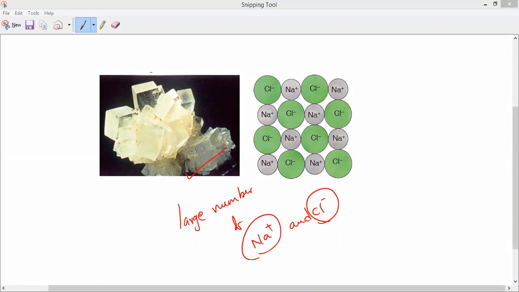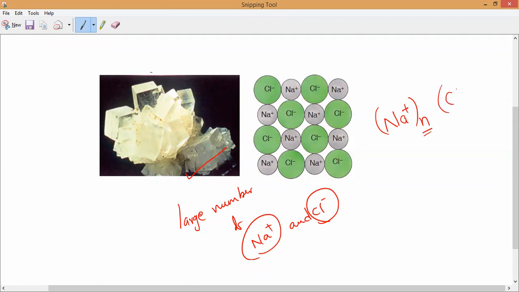That is why the actual formula of sodium chloride is not NaCl. Can you guess what is the actual formula? We don't know how many are present. So in this picture, if you observe, you can understand, so many chlorine and sodium atoms are present. So what is the actual formula, guys? Sodium chloride is not just NaCl. Na+ and Cl- in N numbers, where N is the number of sodium atoms reacting with the number of chlorine atoms. This is the actual formula of sodium chloride.